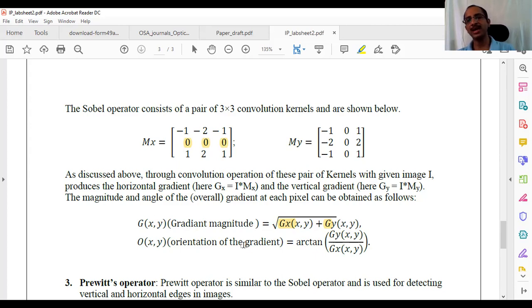Magnitude and orientation. And if I threshold the gradient image, what I will get is a binary image where only edges are shown with 255 and everything else is zero. That operation we do on images to get the edges. Is this discussion clear?